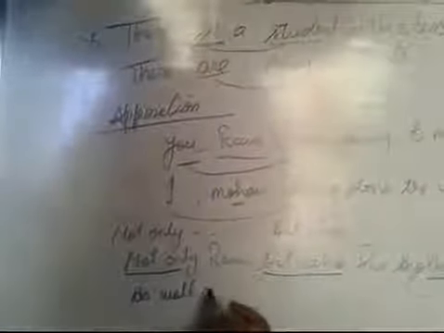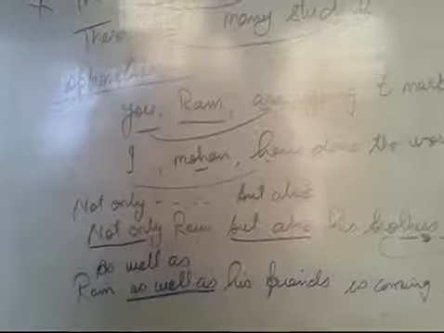So you should be very careful about this rule, because it is different from the general rule. One more thing, "as well as": "Ram, as well as his friends, is coming." Here "as well as" is used as a connector, connecting the words. Here Ram is given, friends is given, "is coming".